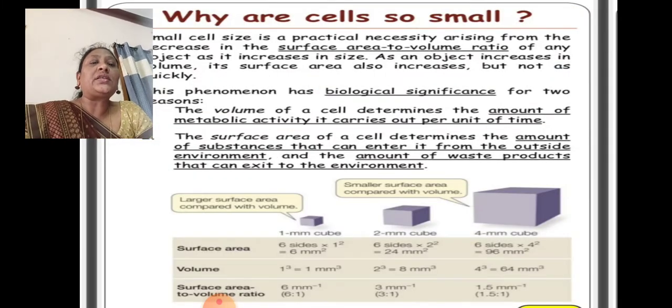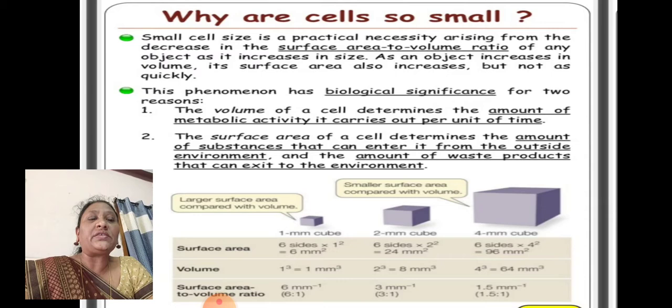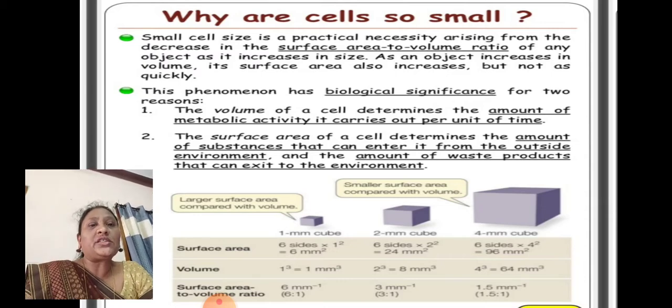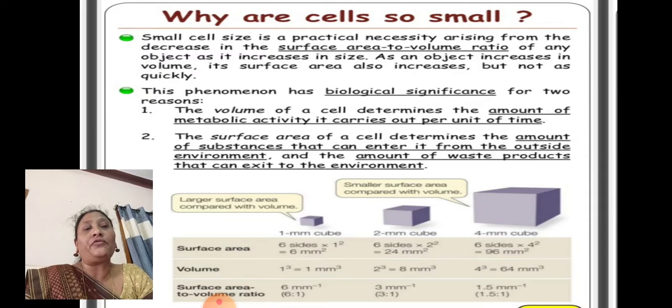So why are cells very small? Let us see why cells are very small. Small cell size is a practical necessity arising from the decrease in the surface area to volume ratio of any object as it increases in size.